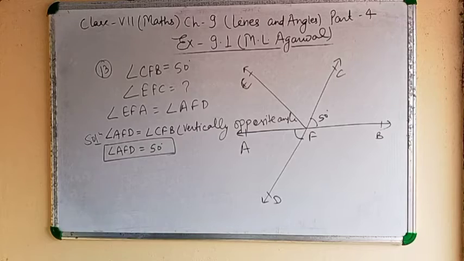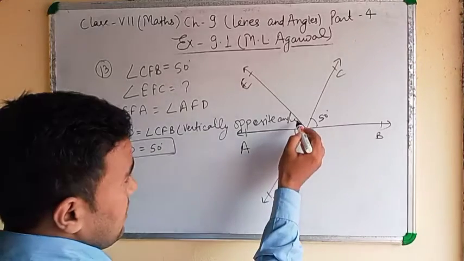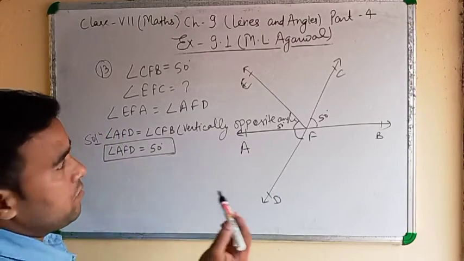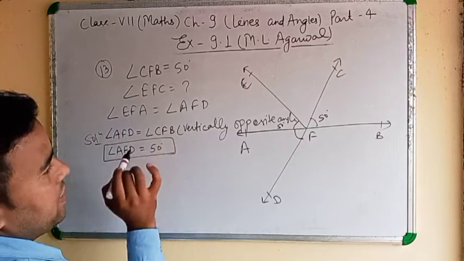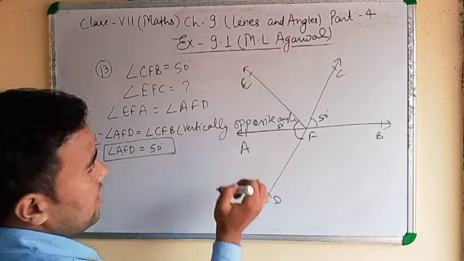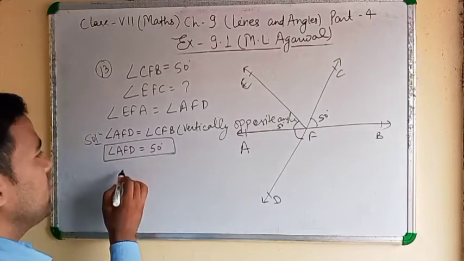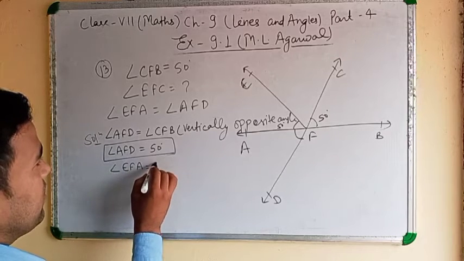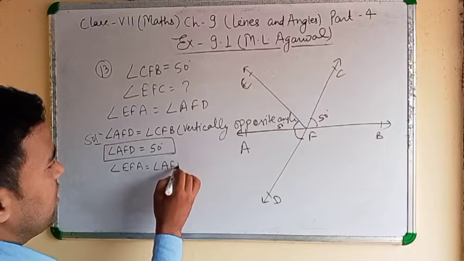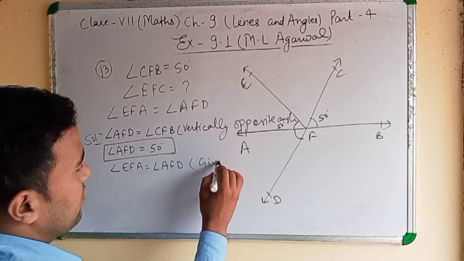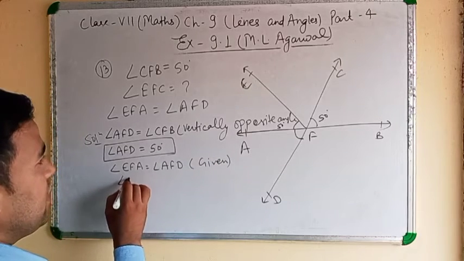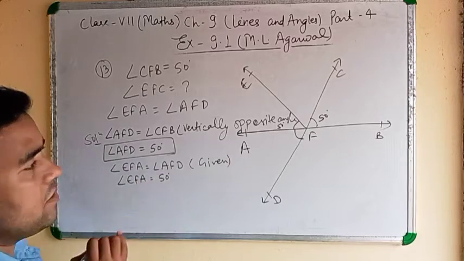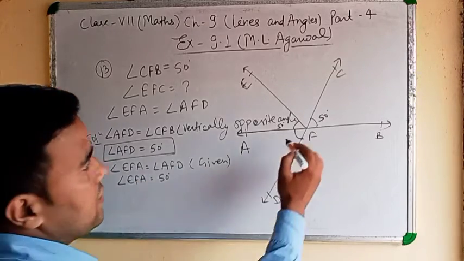Then this angle is also 50 degree. Why 50 degree? Because angle EFA equal to angle AFD, it is given, means angle EFA equal to 50 degree. Clear?